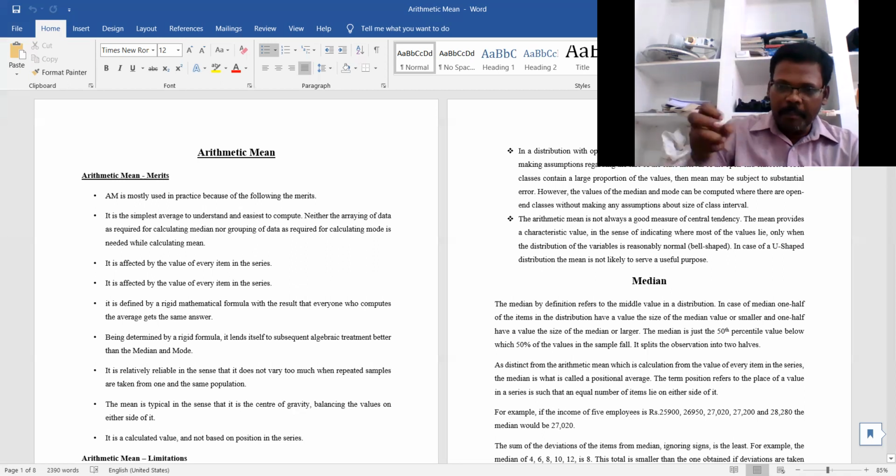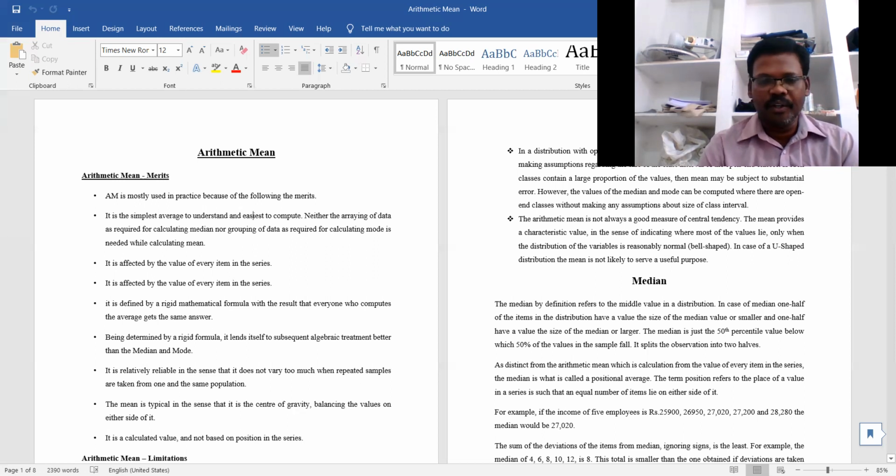When you are taking samples from the same population, the numbers may not be repeated regularly, so all the values are definitely considered and affected here. The mean is typical in the sense that it is the center of gravity, balancing the values on either side of it.